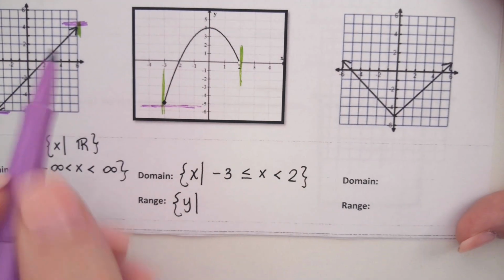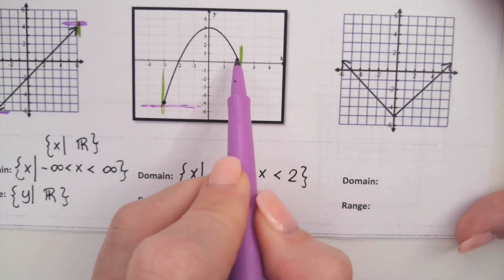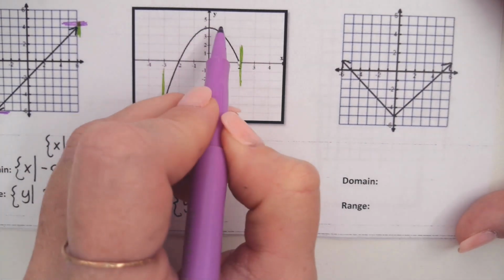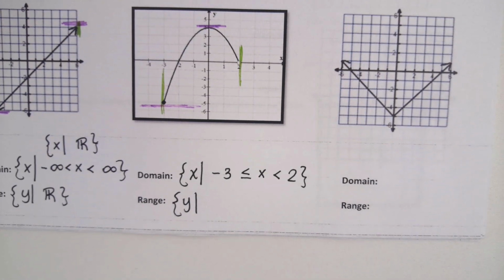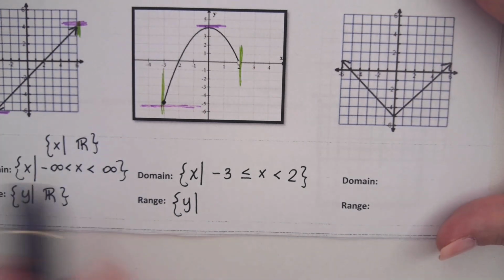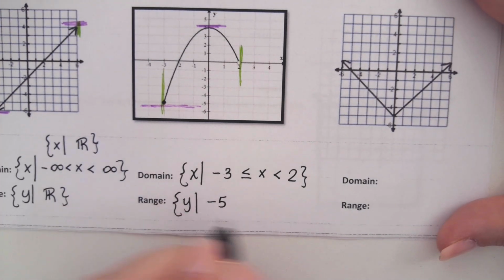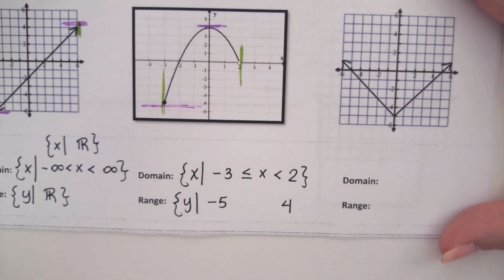Gross. Highest y, is this my highest y? No, highest is going to include, even if you don't see an actual point there, that is the highest part of my graph. So that's the number I want to write down. What is my lowest y on that graph? -5. And what's the highest? 4. So we want to write down the smallest one first, -5, and then 4 on the right.